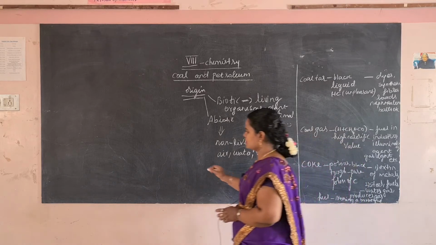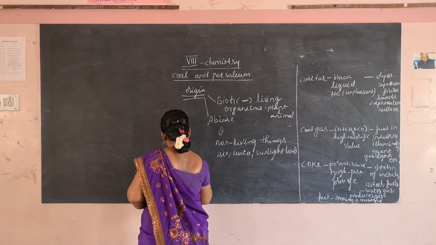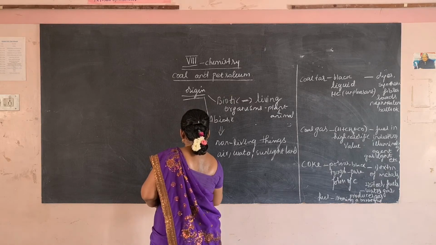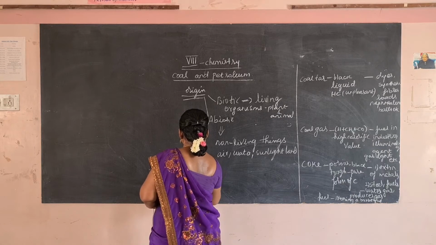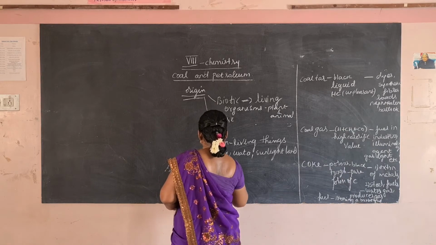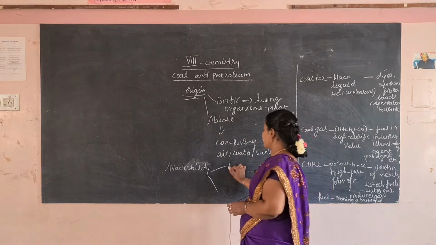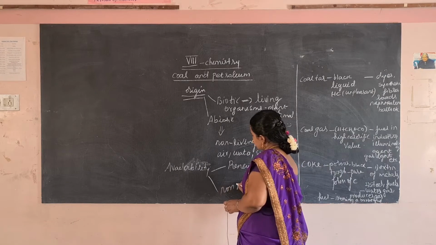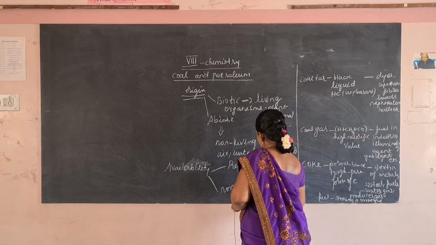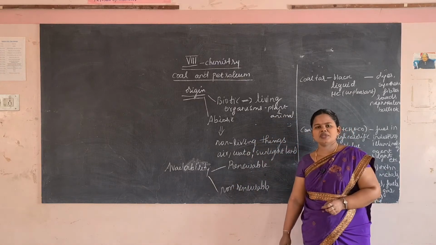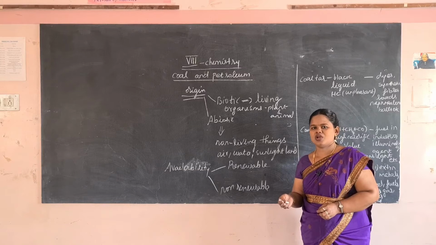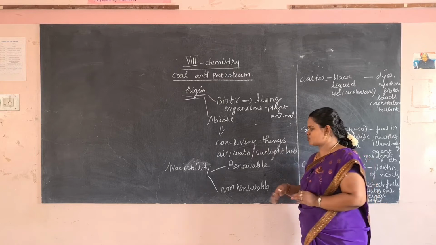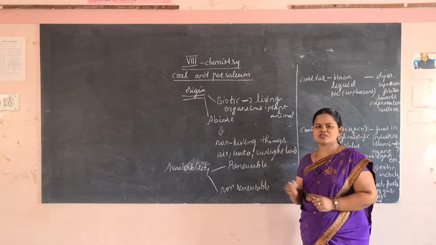Then, based on the availability, we classify the resources as renewable and non-renewable resources. In renewable resources, the resource can be replenished, retained, or re-obtained after use also. That is known as what? Renewable resources.